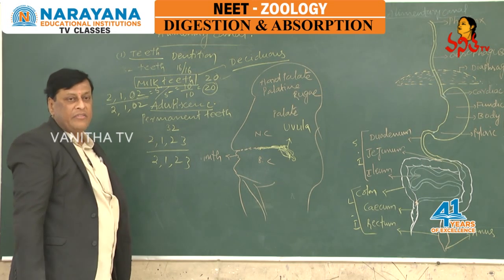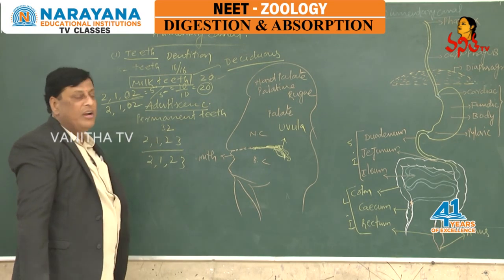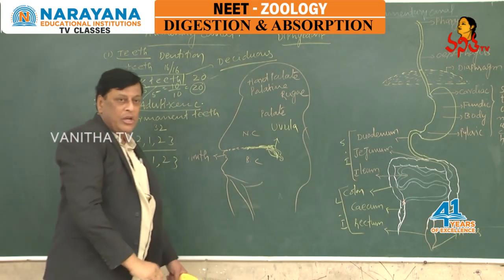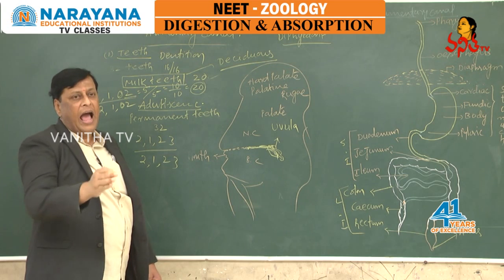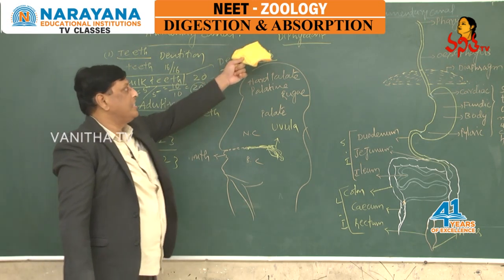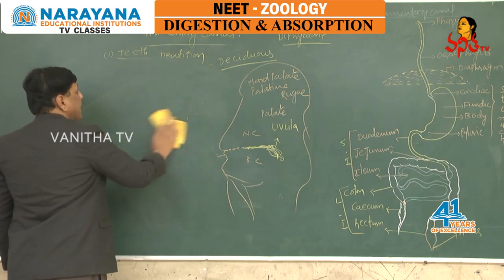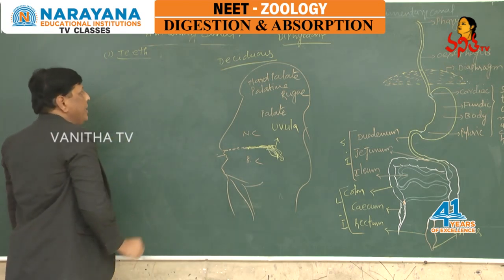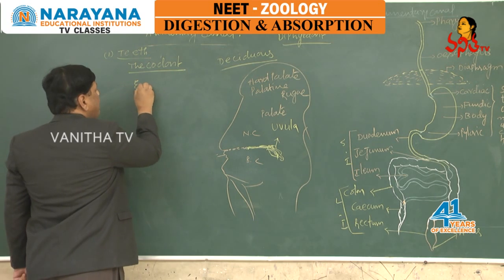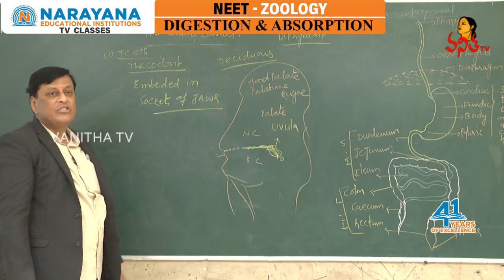In such a way, in the lifespan, if teeth form 2 times, we can call such kind of dentition diphyodont dentition. Previously we have seen heterodont dentition, as the teeth appear in different shapes and structures. Now in the lifespan we get 2 types of teeth, which is called diphyodont dentition. Apart from this, we can even see the arrangement of teeth in humans in such a way that is called thecodont dentition. Teeth are always embedded in sockets of jaws.